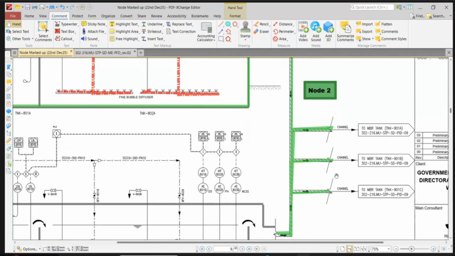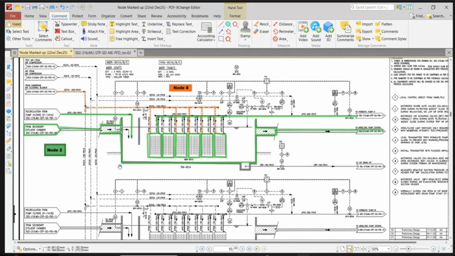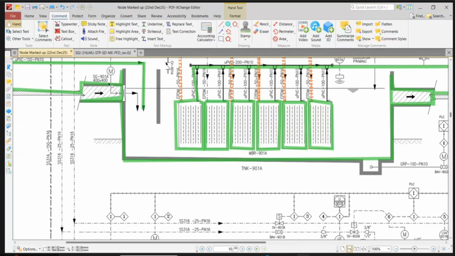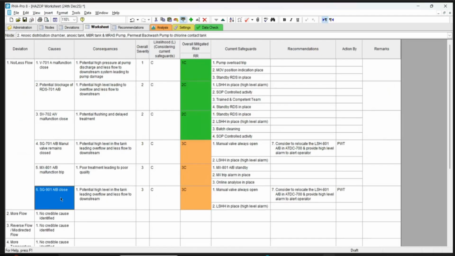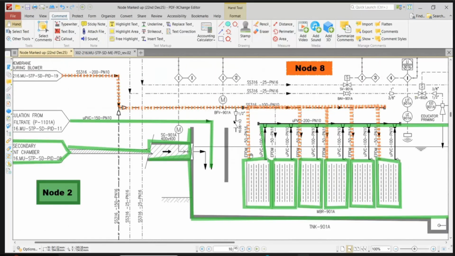Yeah, I have come over here. This we have seen. Now I have come here, so I have taken this MV, SG901A. This can get closed. So this is what I'm discussing. SG901 can get closed. So potential high level in the tank here and the less flow here, right?